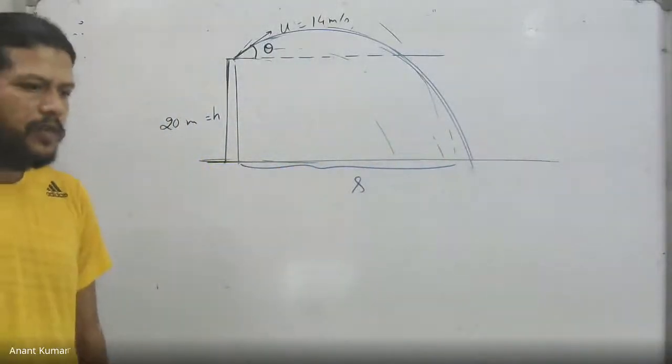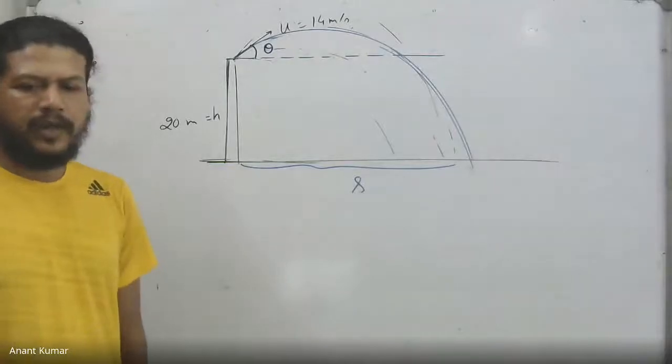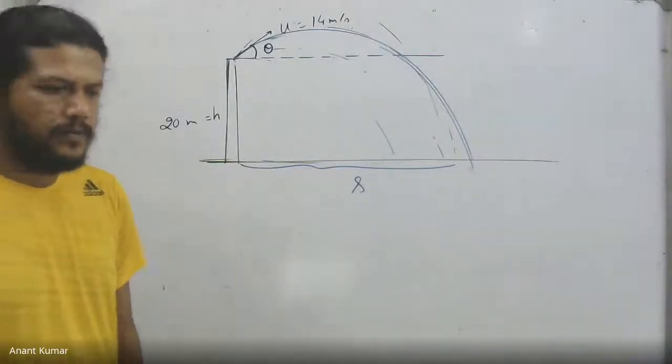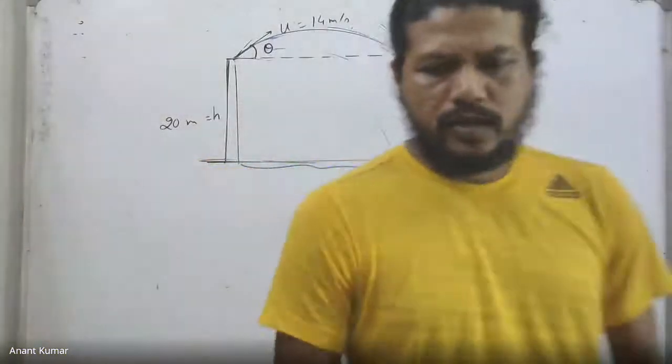Then you can obtain a maximum for S over there. You can utilize the quadratics.